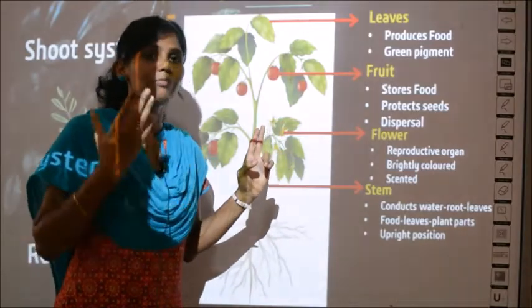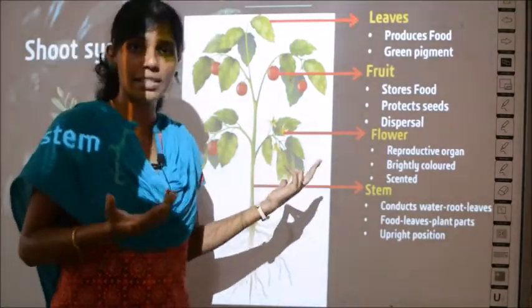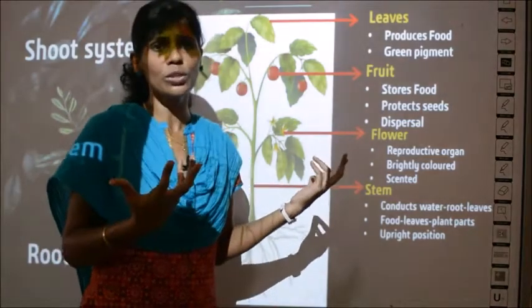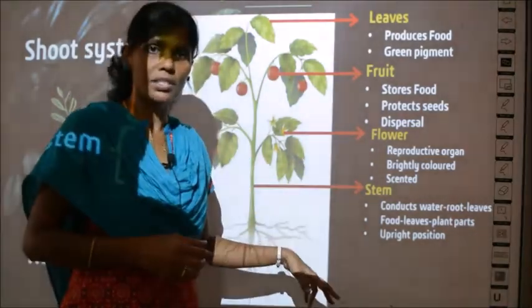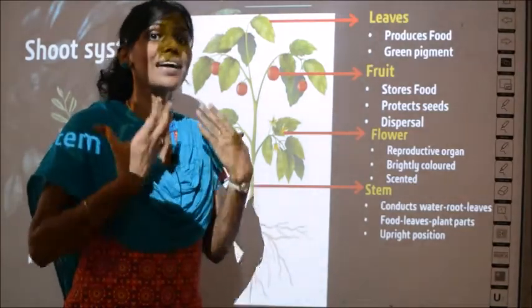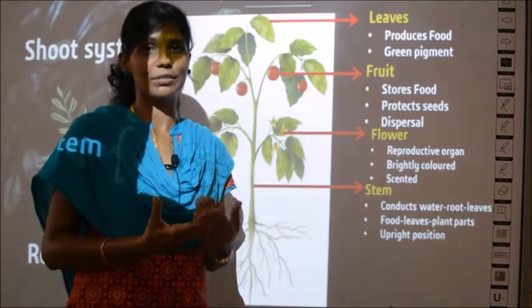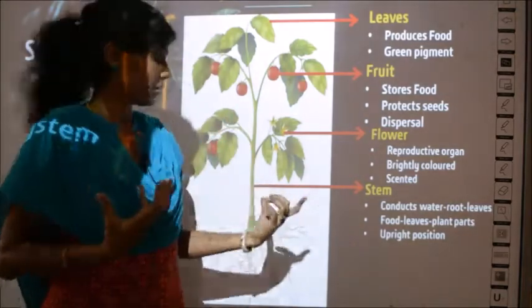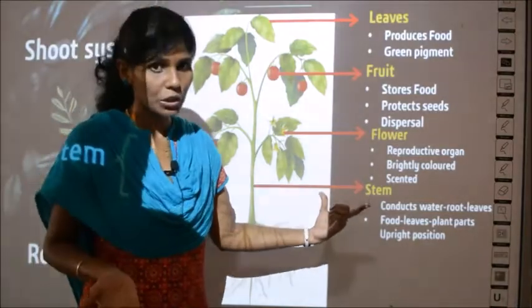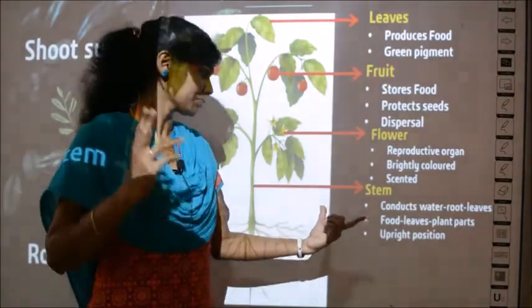Remember this. Why from the roots? Because only in the soil is water available, right? So from the roots the stem will take water and give it to the leaves. Clear? So the first function is the stem conducts water from the roots to the leaves.